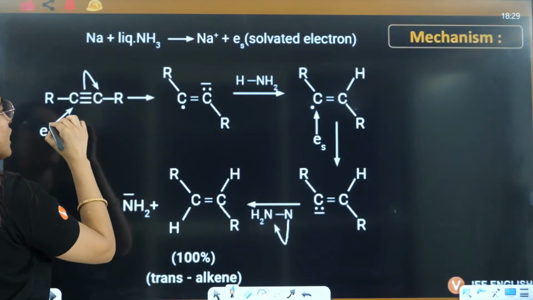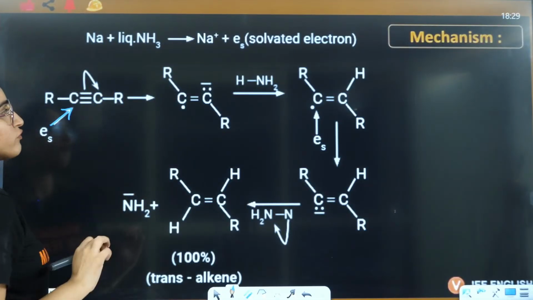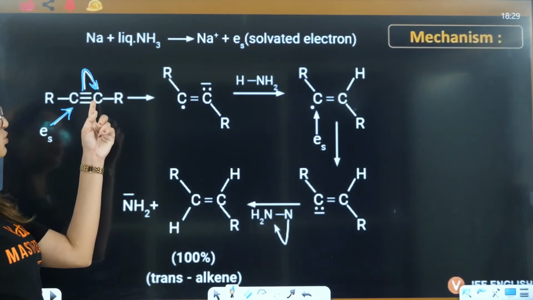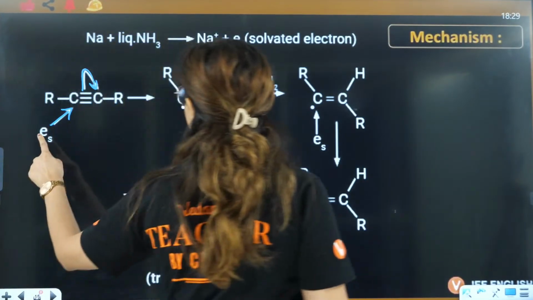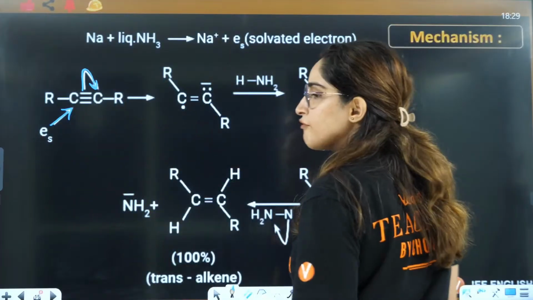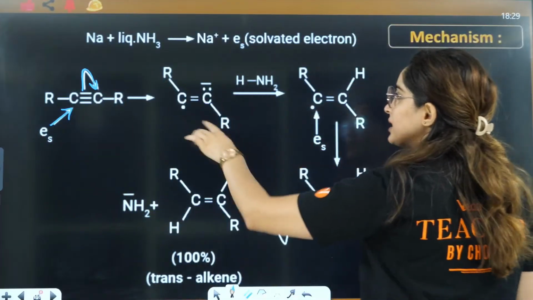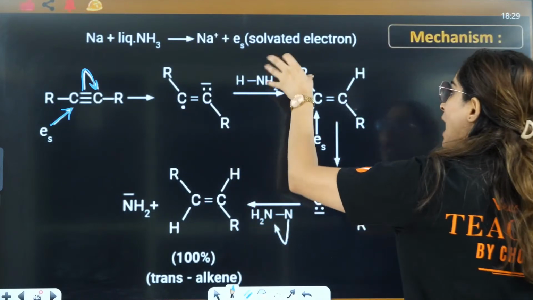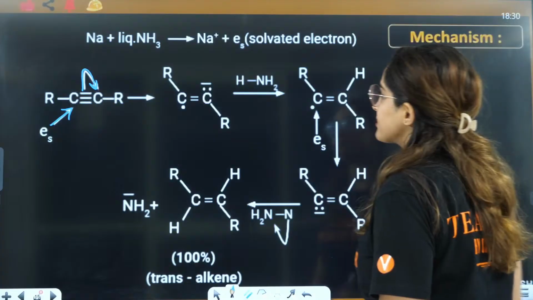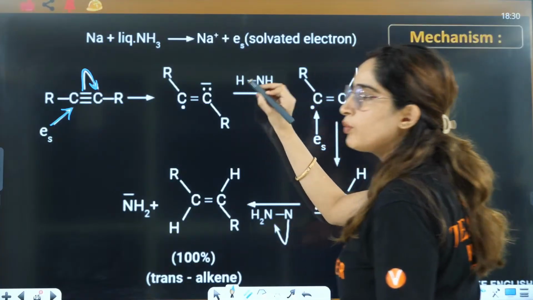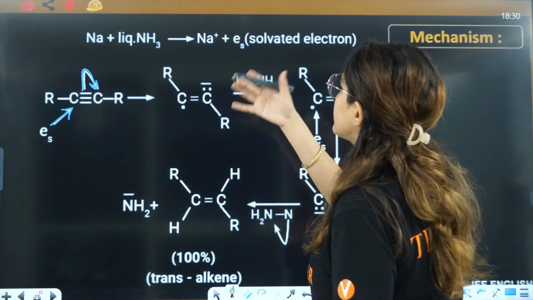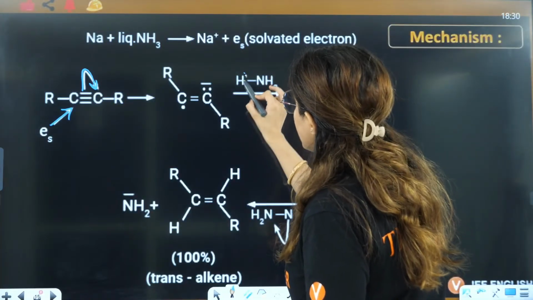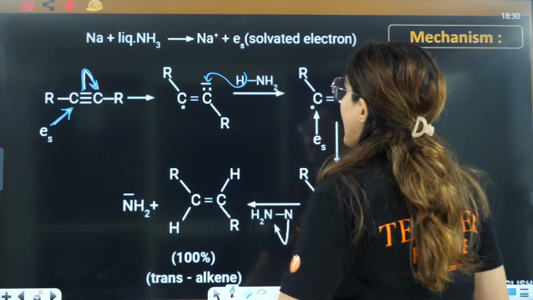That electron will attack one of the carbons of the alkene and the pi electrons will shift, giving rise to a carbon negative, and because of the electron you will have one free radical. So in one compound you can see one electron here and one negative here. This ammonia is going to act as a base and the hydrogen will get attached here.